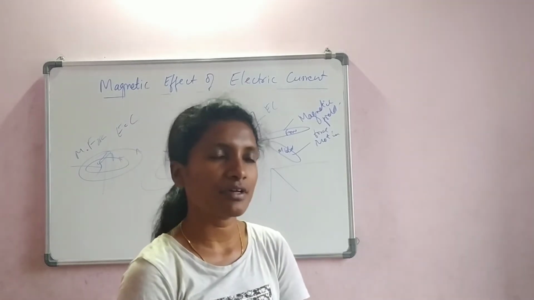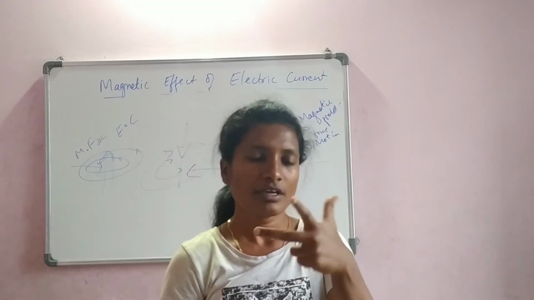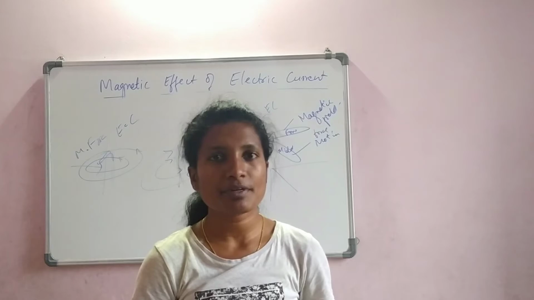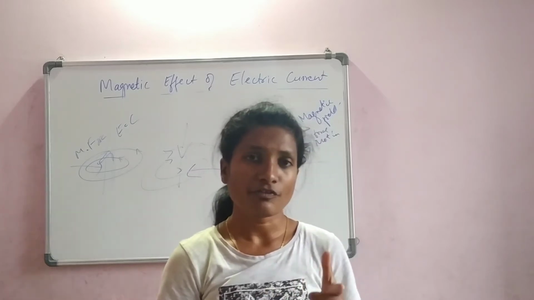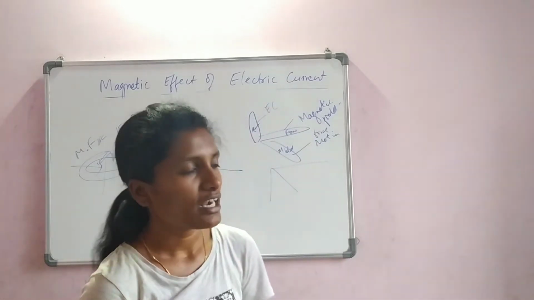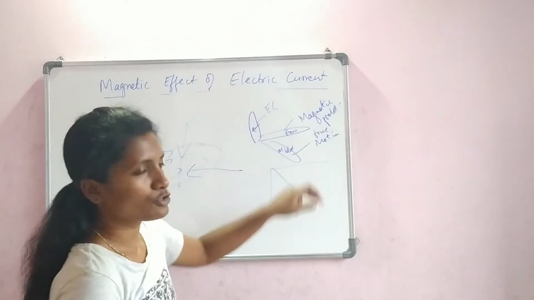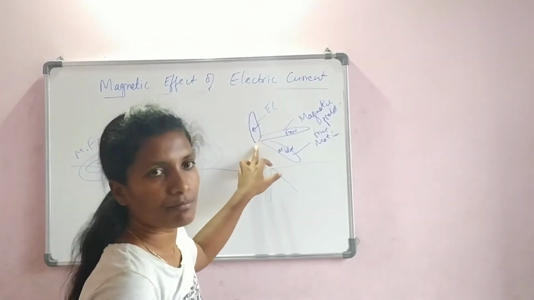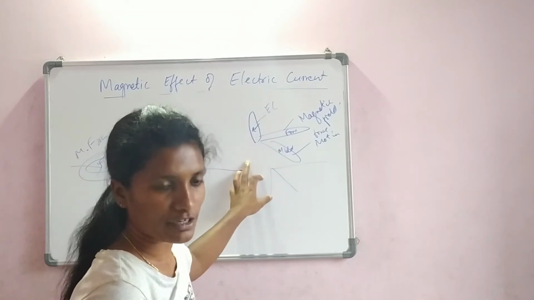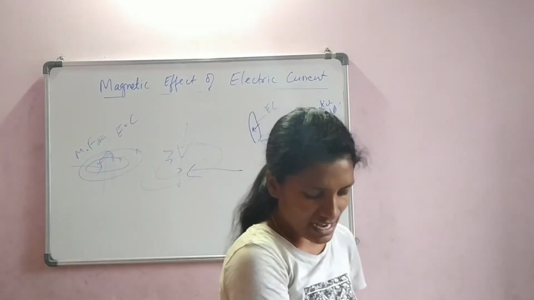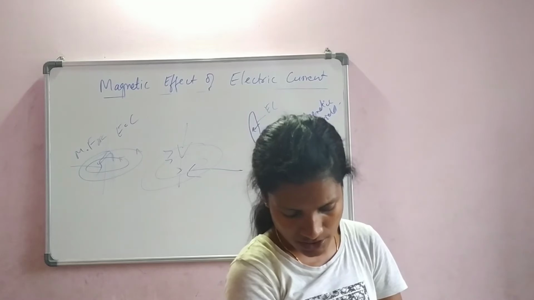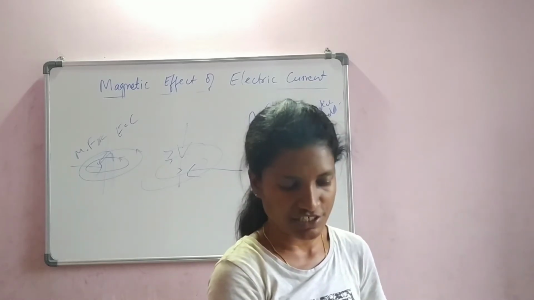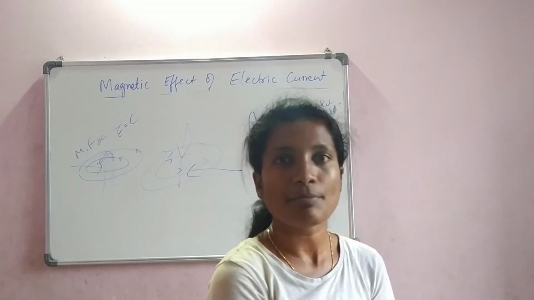It's very simple. According to Fleming's left hand rule, in your left hand open the thumb, middle finger and forefinger. The thumb represents the electric current, the forefinger represents the magnetic field and the middle finger gives you the force of motion. All three factors are at right angles, or perpendicular, to each other. Now, there are some observations made from this diagram. Let us see what those observations are, or we can say some conventions.